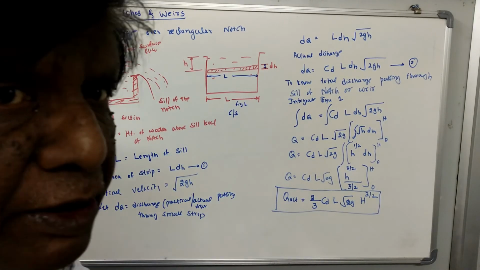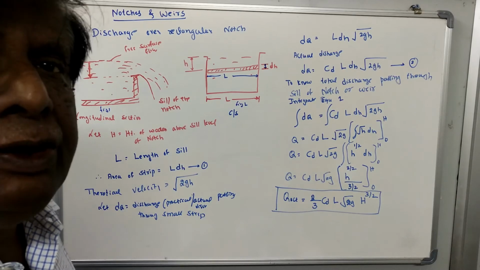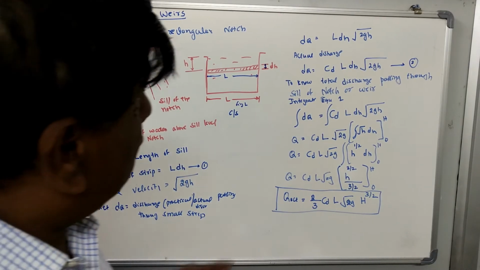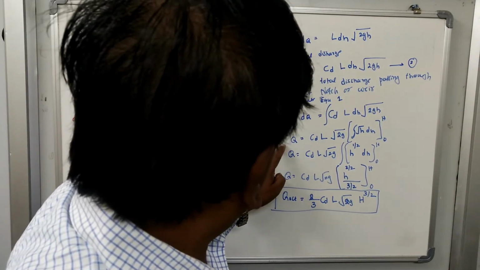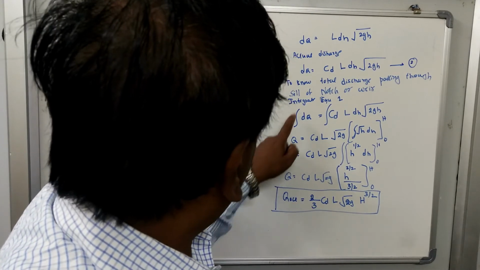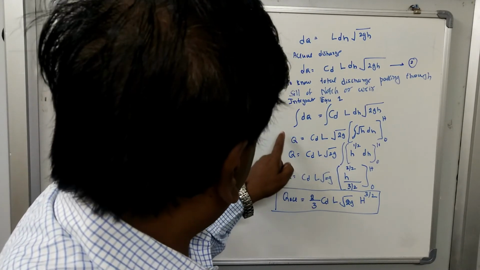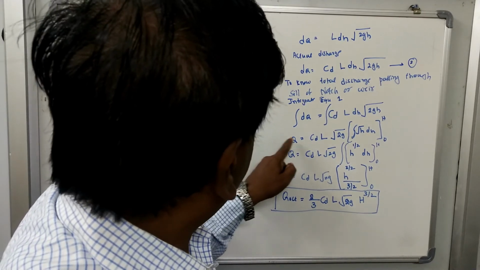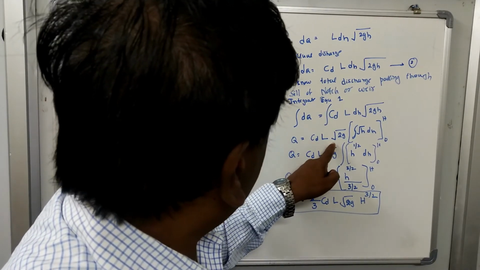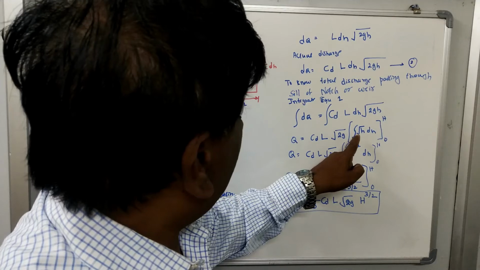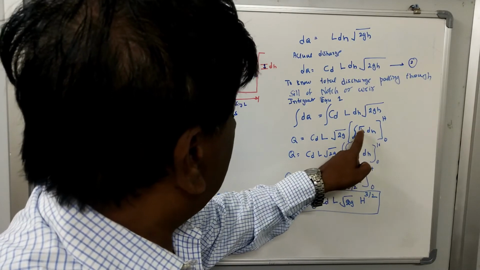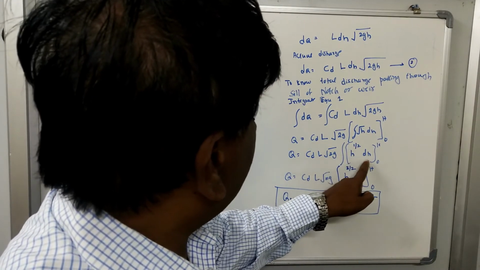Integrating the equation between the limits 0 to Q and 0 to H. So integration of dQ is Q. I add the upper limit Q, lower limit is 0. So Q is equal to Cd into L root 2g, integration of square root of H dH, where square root of H is equal to H raised to half.